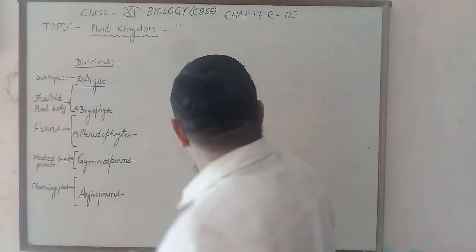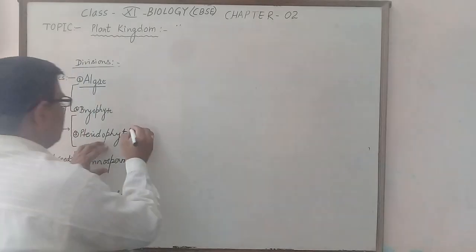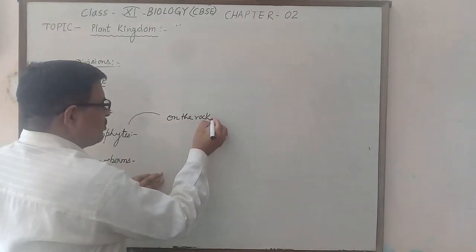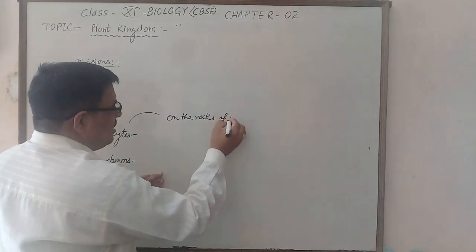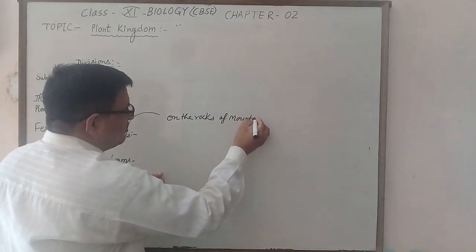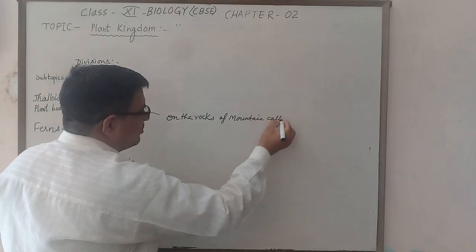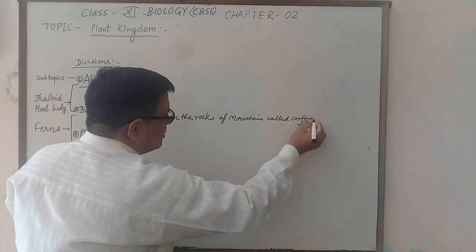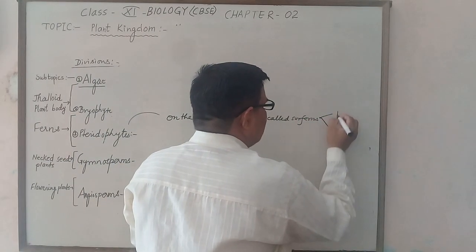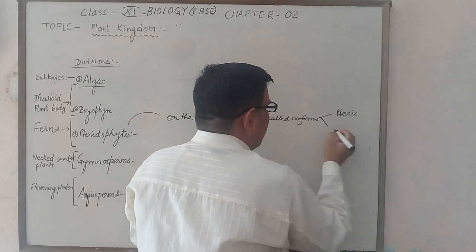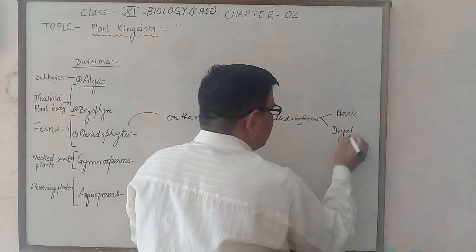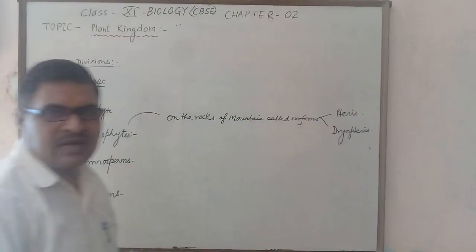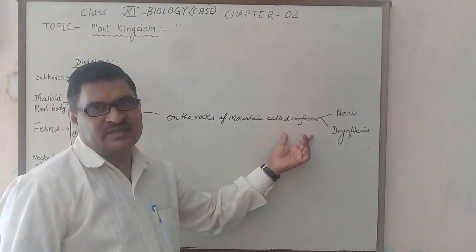Sun ferns are the ferns found on the rocks of mountains. Good examples of sun ferns are Pteris and Bryopteris.